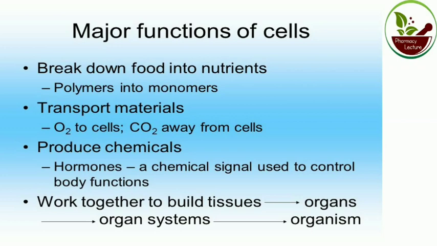So this is also a major function, combination to form tissue. These are the different functions of the cell: breakdown of food, polymer to monomer, transportation of oxygen and carbon dioxide, production of chemicals like hormones, then combination. These are the major functions of the cell.